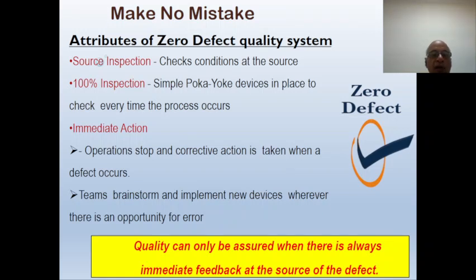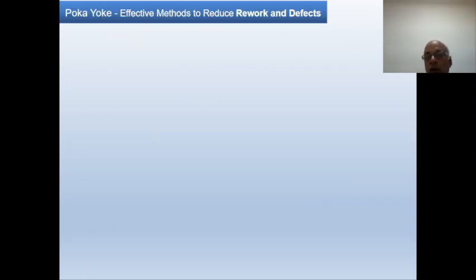Whenever an abnormality, error or mistake is detected, the operation is stopped so that the root cause can be identified using brainstorming and discussion among the team, so that corrective action or a permanent countermeasure can be taken to eliminate the cause of that error or mistake. Quality can only be ensured if we have an immediate feedback mechanism at the source of the defect.